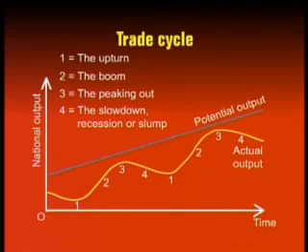A word of caution is needed here, and that is that you should not confuse a high level of output with a high growth in output. The level of actual output, as you can see in the graph, is highest in phase 3, but the growth rate in actual output, that is the slope of this actual output curve, is maximum in phase 2. So that discussion helps illustrate the distinction between actual and potential output.